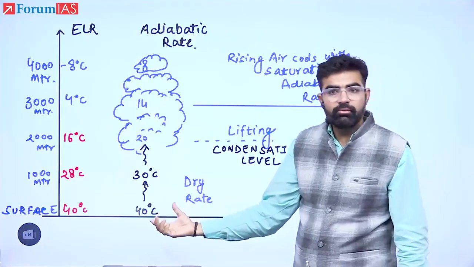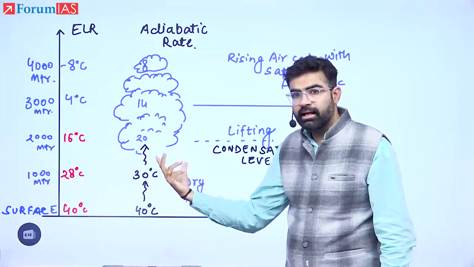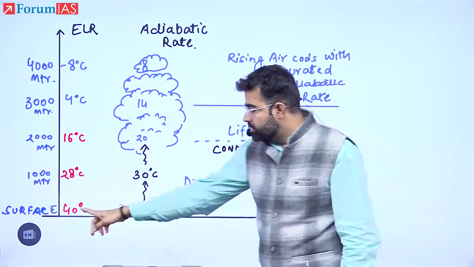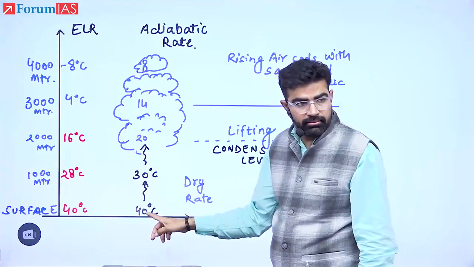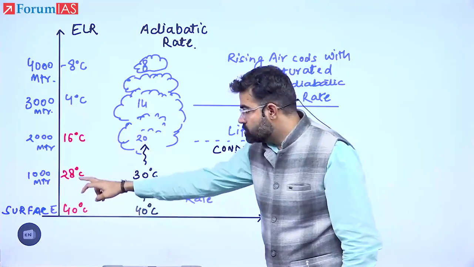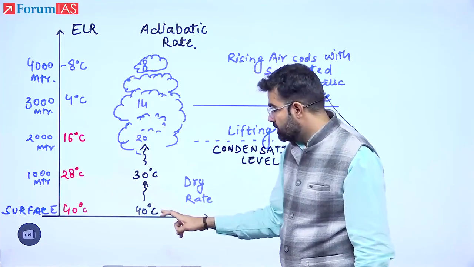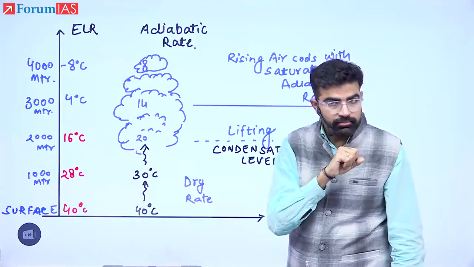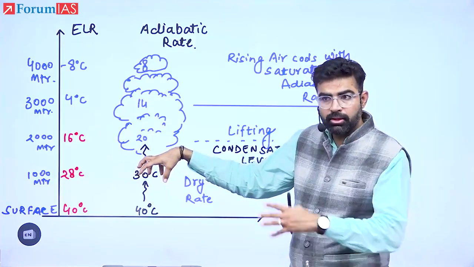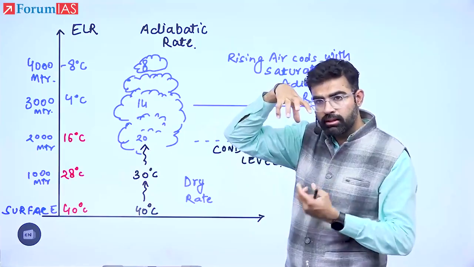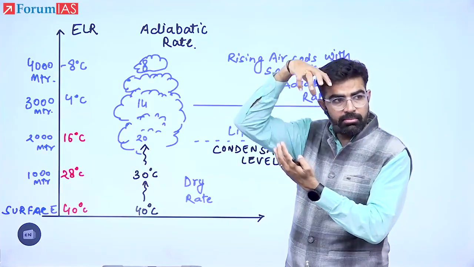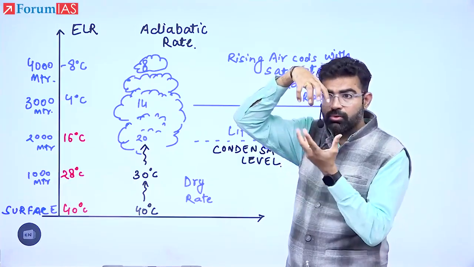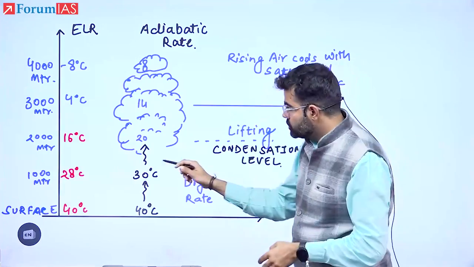In this case, always you will see the air will expand, and after 1 kilometer, temperature will drop around 10 degrees C. So see here, I am assuming the same was the temperature, 40. It reached 1000 meter, 28. Here, this is 30. Tell me which is warmer. This air pocket is warmer compared to the atmosphere. If it is warmer than the atmosphere, where should it go, up or down? It is going in upward direction. Why? Because it is warmer, it is lighter.